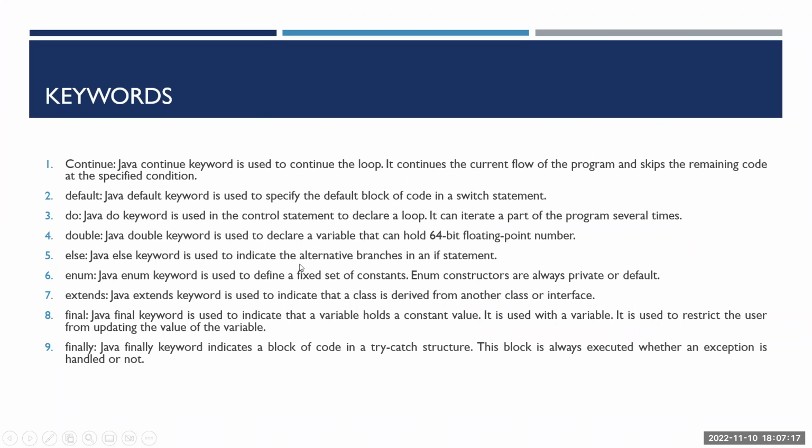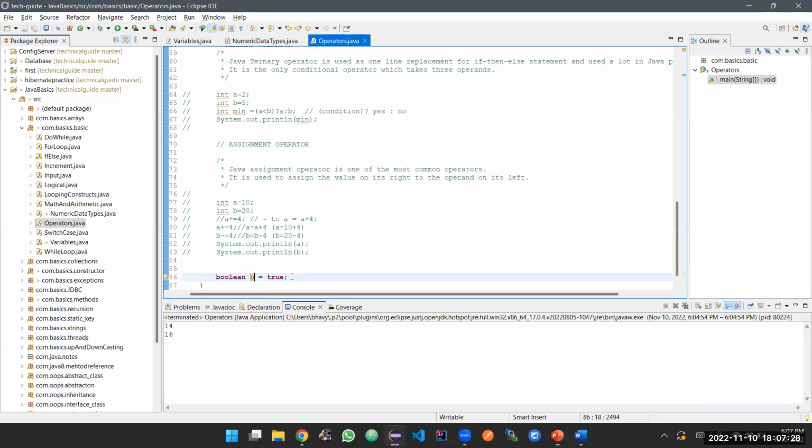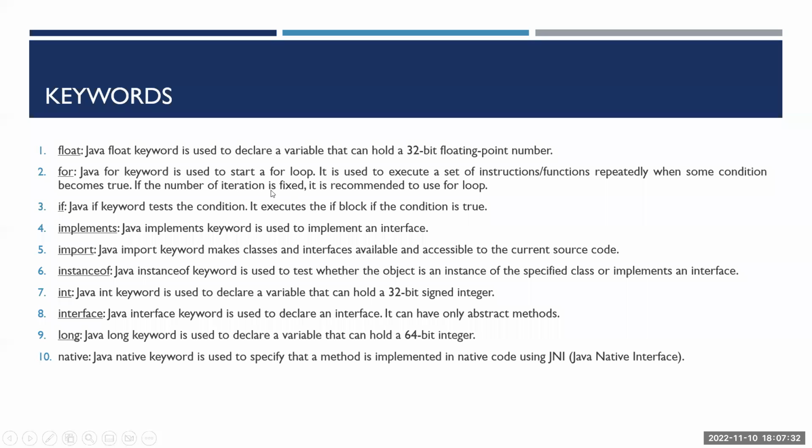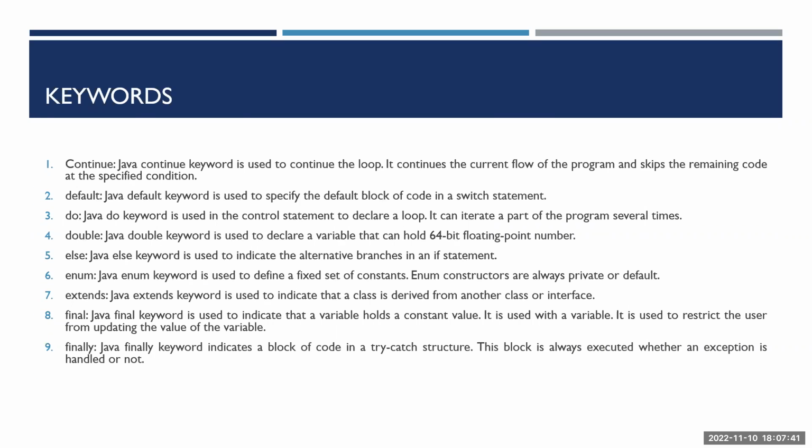It's a 48 keyword long list. Since I'm going to share this PPT with all of you, I'm not going through every keyword. The intention is not to use them as your variable names, because they are reserved. Java is reserving those keywords for you, so they are not to be used anywhere.